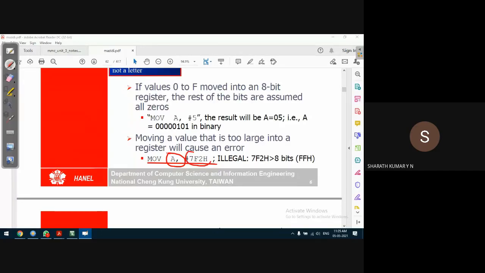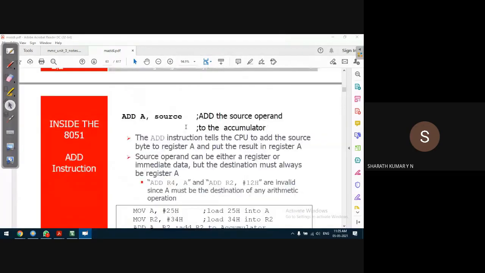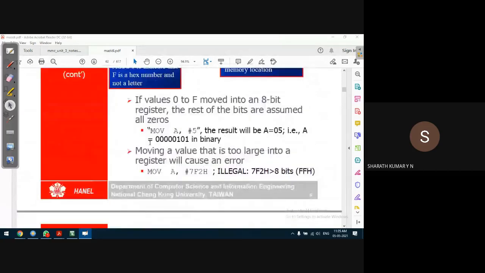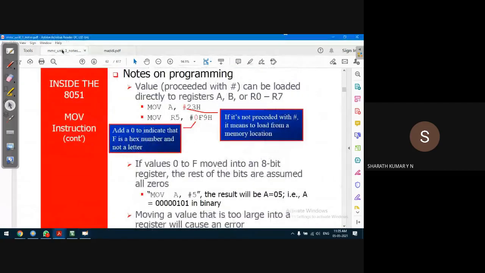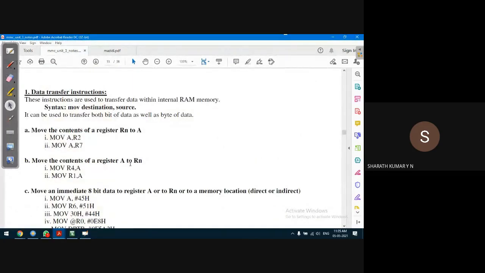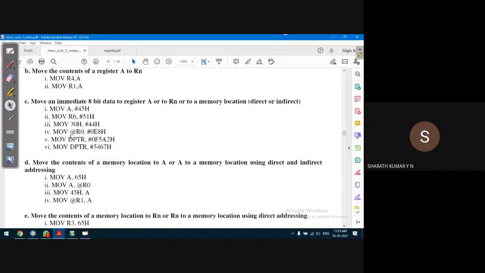Now the situation is that if the destination is 8-bit, and if the source is bigger than 8-bit, then the compiler generates an error. This condition also we'll see. We'll execute and we'll see. Okay. Next is the arithmetic instruction. We'll go to that little later. So first we'll see all the possibilities of data transfer instructions.